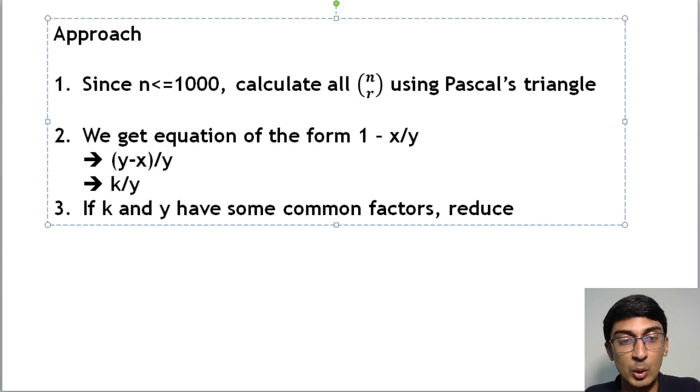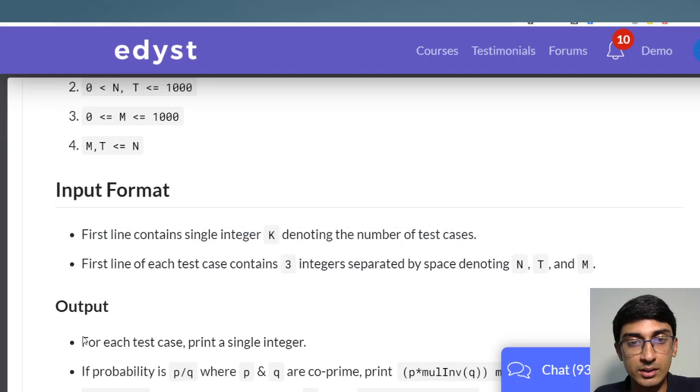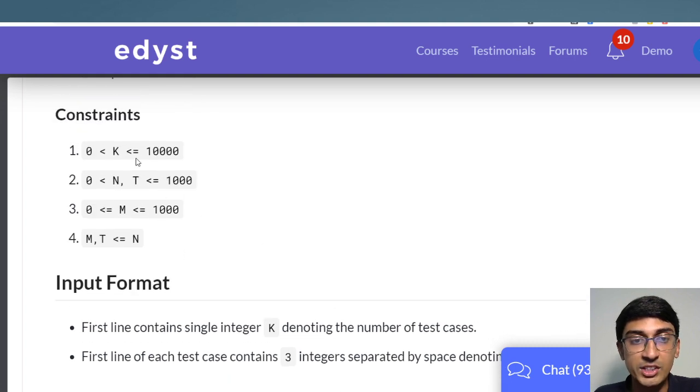So if you go back to our constraints, what was our constraint? That we can't calculate NCR every time because there are 10,000 cases. Well, the best part is, if you're using Pascal's triangle, you calculate it once before even taking input, for 1000. Then on each input, whatever the m and t values are, you accordingly calculate the NCR.